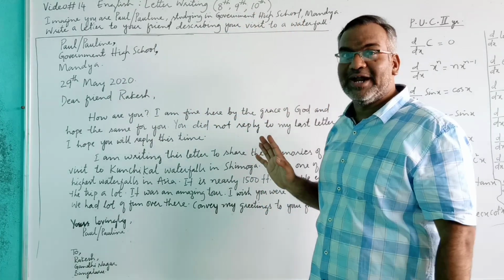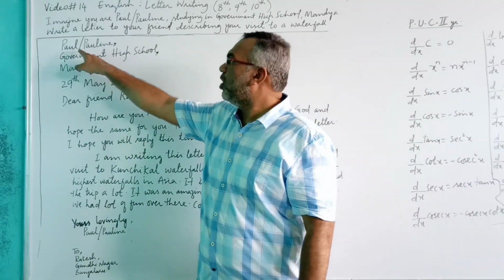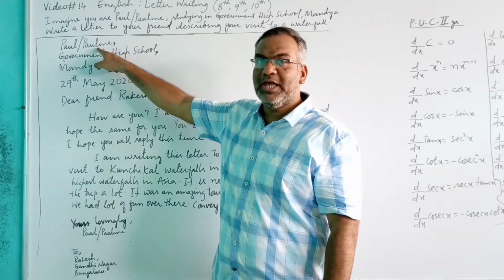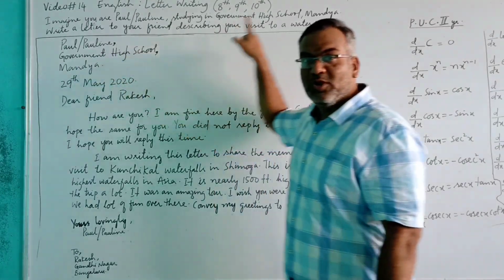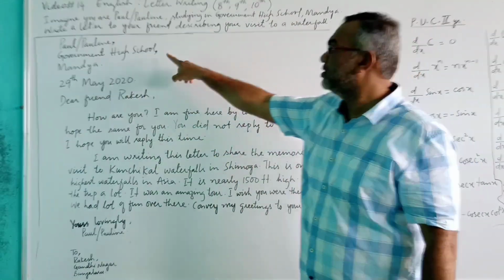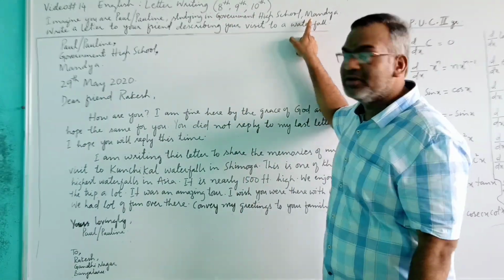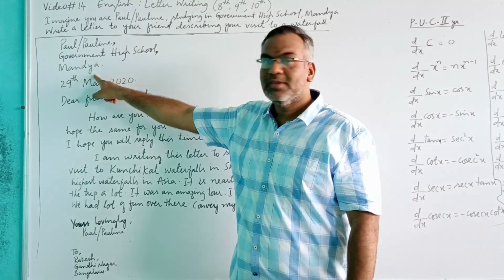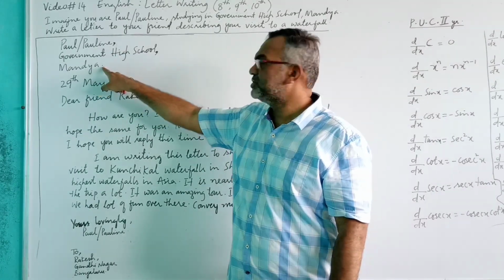No need to worry about that. Write the name, Paul or Pauline, any one name, comma, Government High School, comma, next line, name of the district, Mandia, full stop.